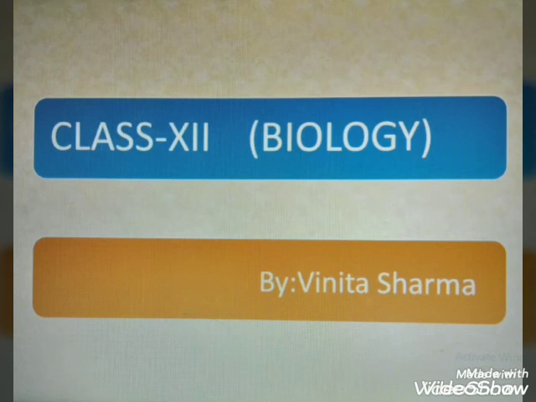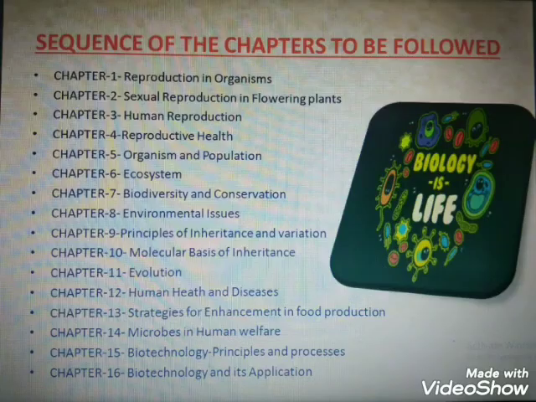Before I start the syllabus, I just want to tell you that we have 5 units to complete in class 12, which consists of approximately 16 chapters. So I'm sharing with you the sequence of the chapters which we are going to follow in this session and which are part of these 5 units.